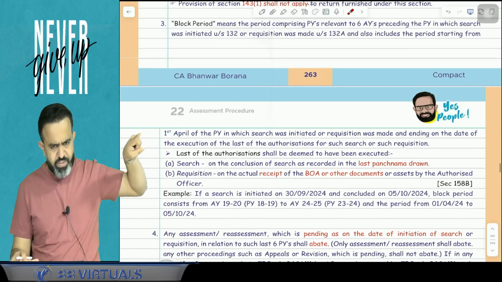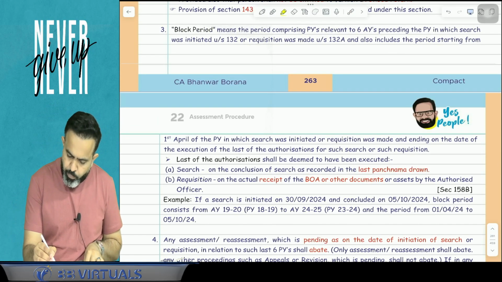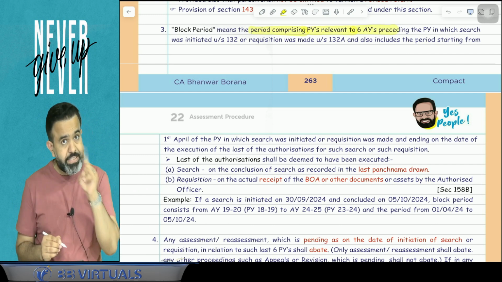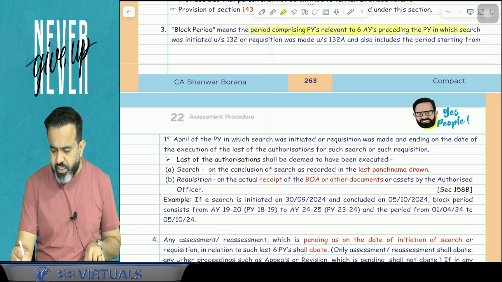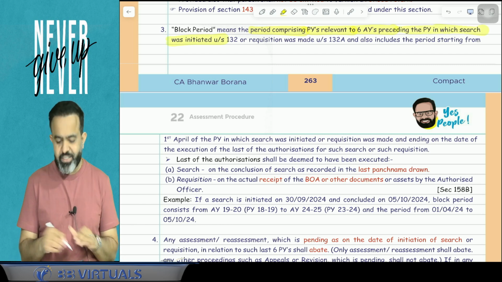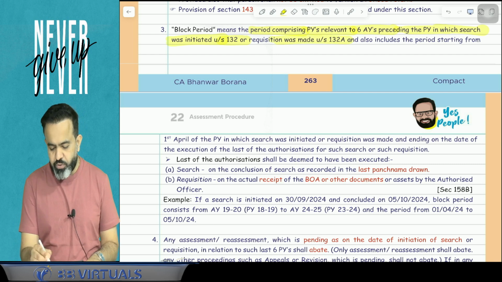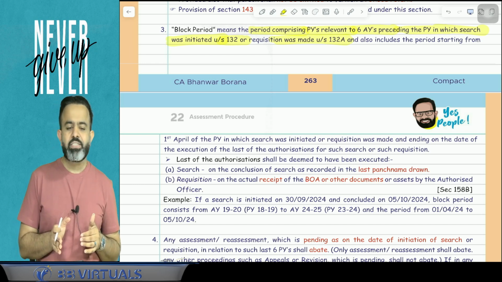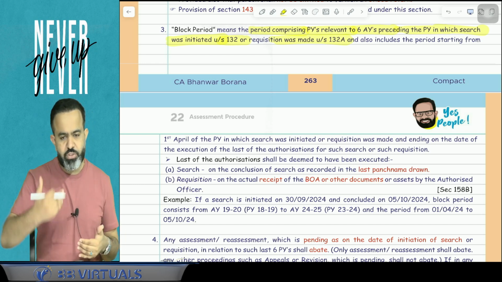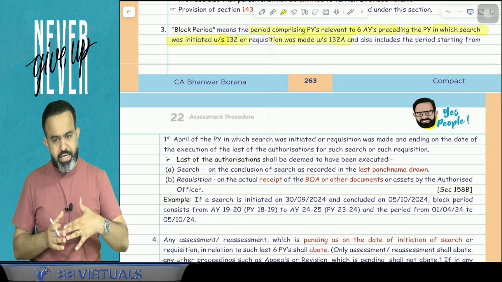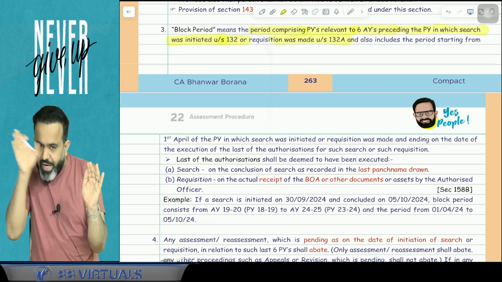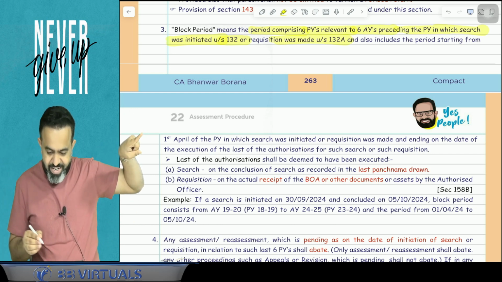So here, guys, try to understand. First, we will discuss the block period. Block period means the period comprising the previous year relevant to the 6th assessment year preceding the previous year in which search was initiated under section 132 or requisition was made under section 132A. So if search is initiated in the current previous year or requisition is made in the current previous year, then guys, for the current previous year, whatever the assessment year, just ignore that, and take the last 6 previous years.